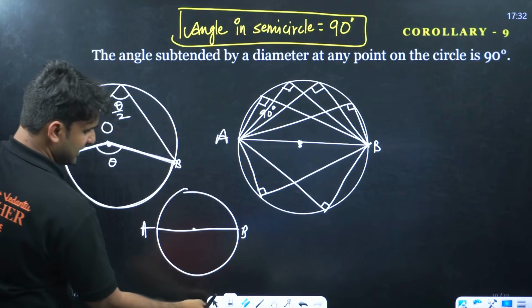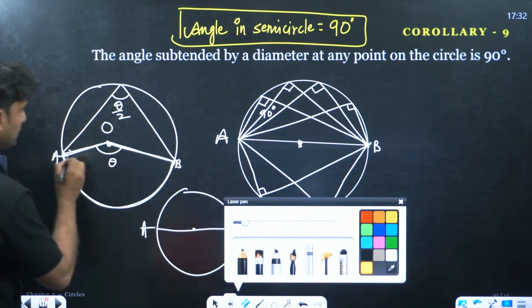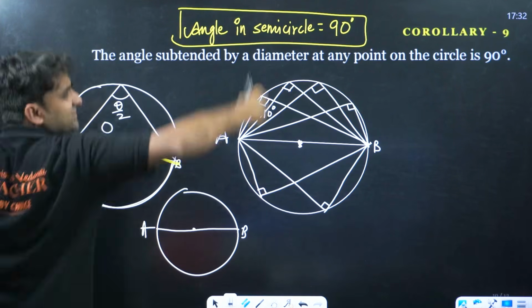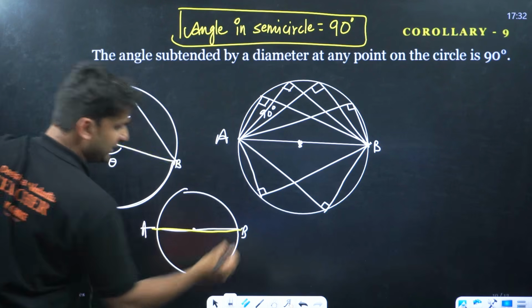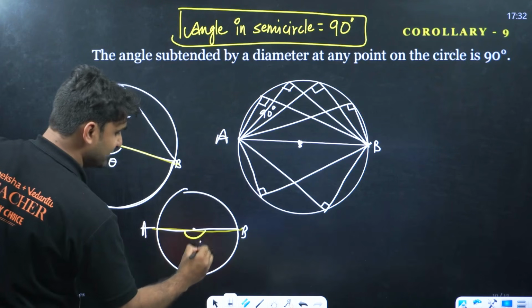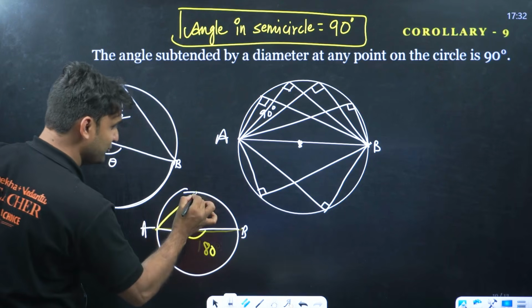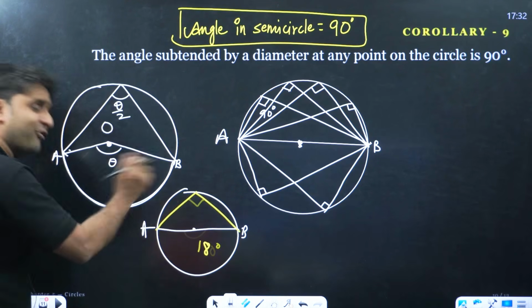This was the angle. And after increasing the value, this angle was there. And after stretching the angle, it will become a straight line. And a straight line means what? This is equal to 180 degree, guys. And if this is 180 degree, now join this line. This will be 90 because half of 180.